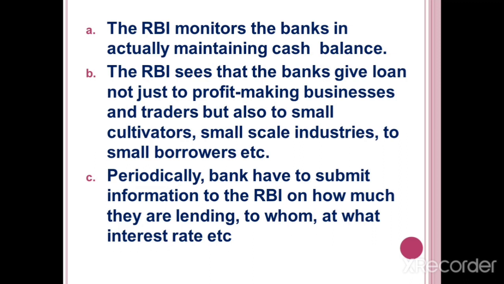Second, the RBI sees that the banks give loans not just to profit-making businesses but also to small-scale industry, small borrowers, etc. Then banks have to submit information to the RBI on how much they are lending, to whom, at what interest rate, etc. This is the way the RBI supervises the formal sector.